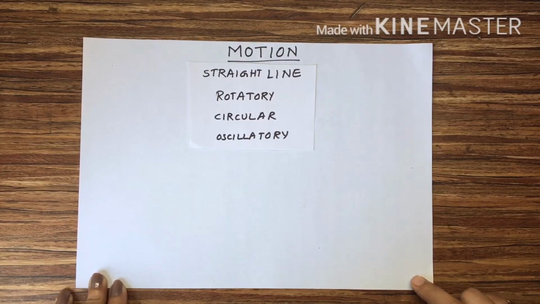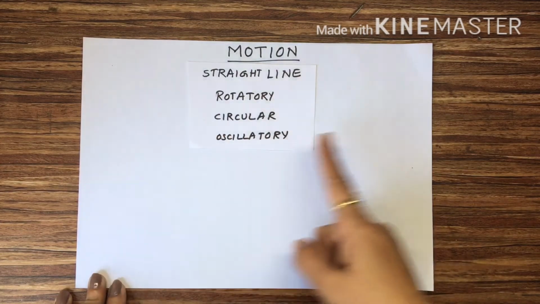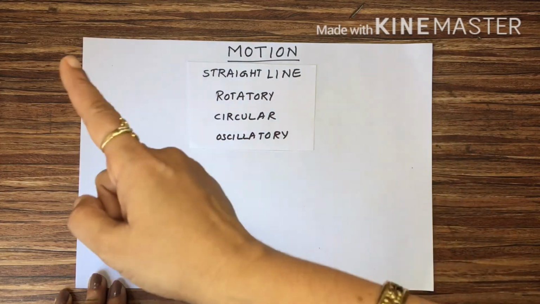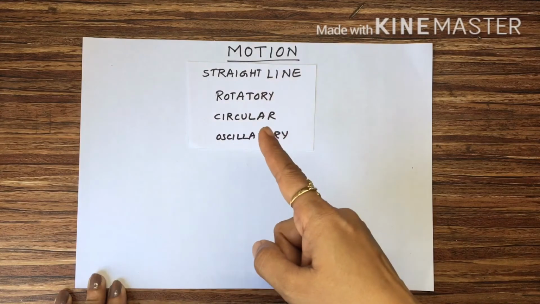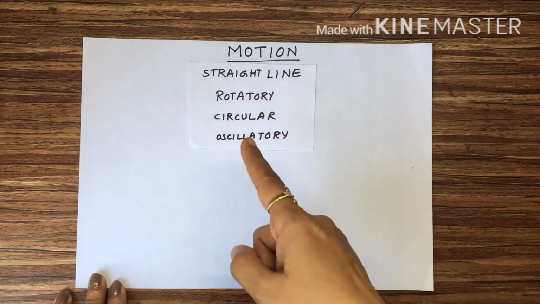Circular, the path is circular, the motion of the body in a circular path, then the body is said to be in circular motion. Then oscillatory, to and fro motion, students, going to the extent and coming back to the center position, going this side and coming back to the center position.